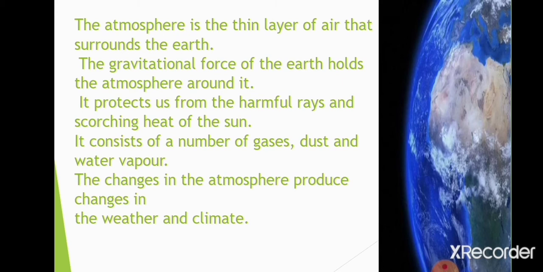This atmosphere protects us from the harmful rays of the sun, and a number of gases are available in this environment which are necessary for our survival. For example, the oxygen we breathe, and carbon dioxide which is necessary for plants. And in the atmosphere all the weather and climatic conditions are generated which are necessary for survival.